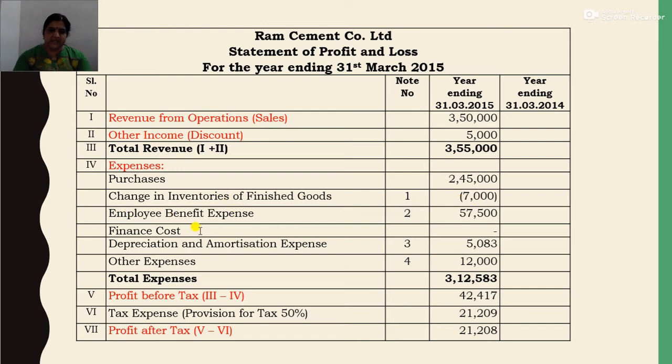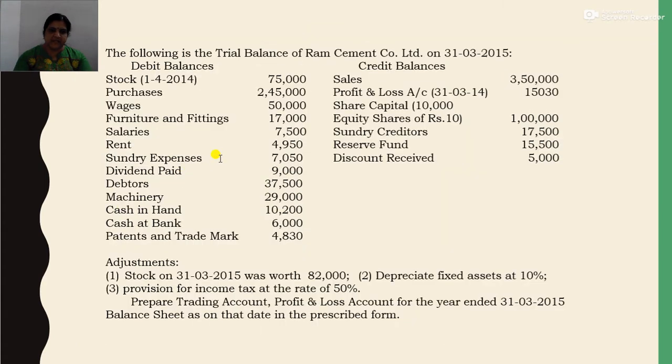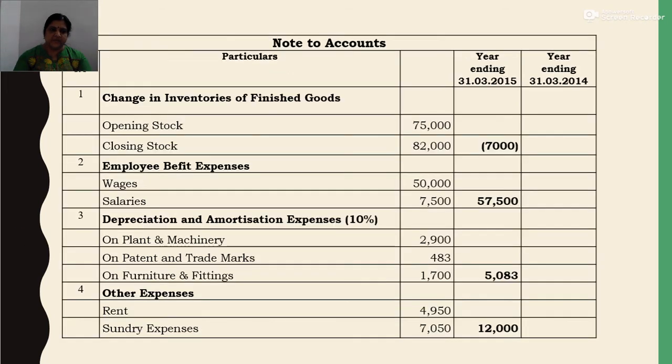Then the next item is finance cost. There is no finance cost. For example, interest on debenture, etc. will be included in finance cost. So there are no finance cost items in the question given, so we need not write it. Okay, now next is